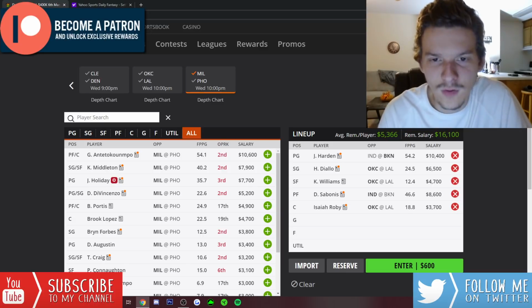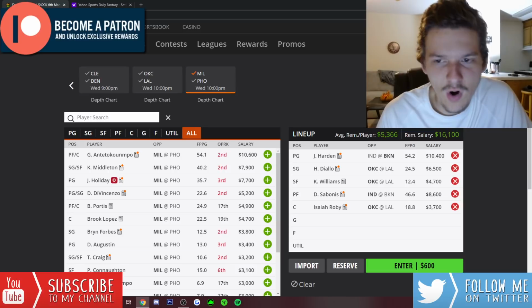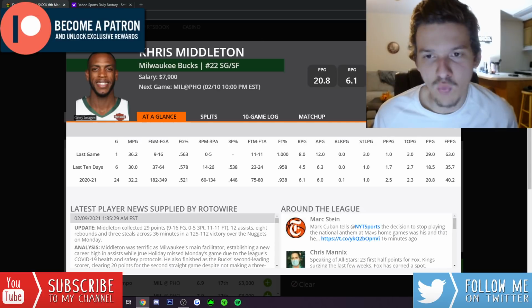Probably would prefer him over Luka, but it would definitely be close between those two. Harden's still my favorite pay-up option, though. But Chris Middleton, so I rarely play Chris Middleton.